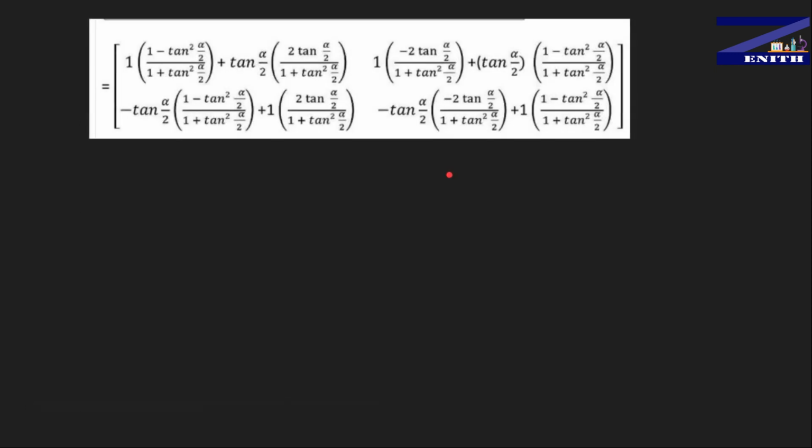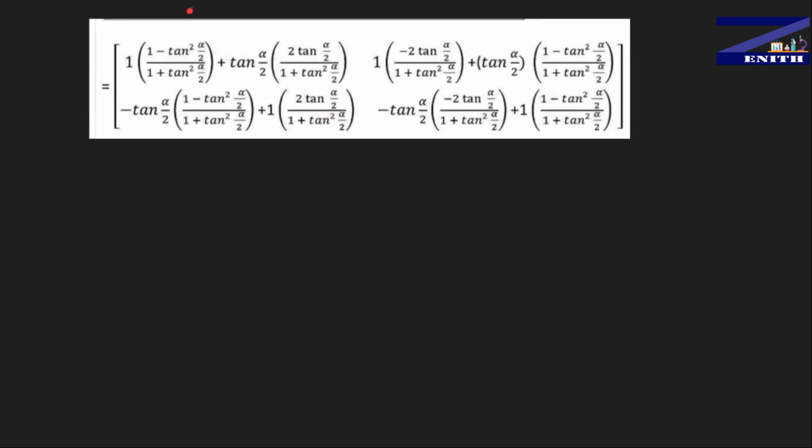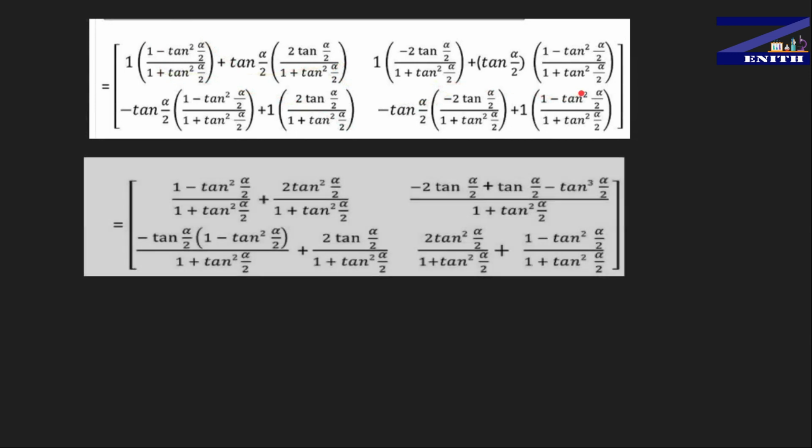So guys, just put all the values of cos theta and sin theta as in this part. This is the value of cos theta and this is the value of sin theta; you have to put the cos theta value here, the sin theta value here, and the cos theta value here. Just put all the values, and now you just have to do the mathematical part.